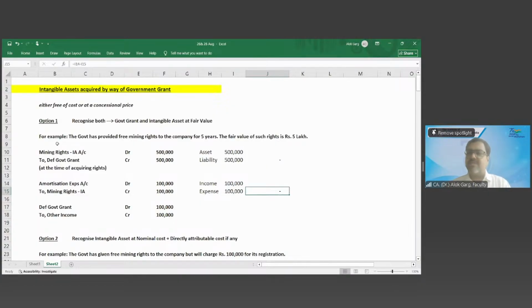Have you understood this accounting treatment when you are recognizing at fair value? Yes, sir. Yes. Very well. Is there anyone among you who has not understood?